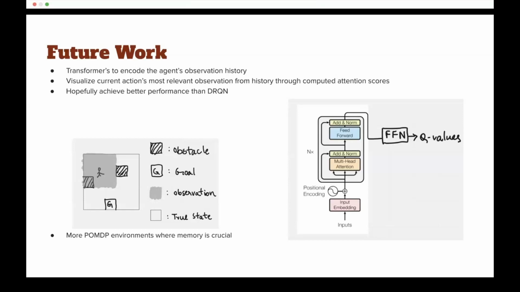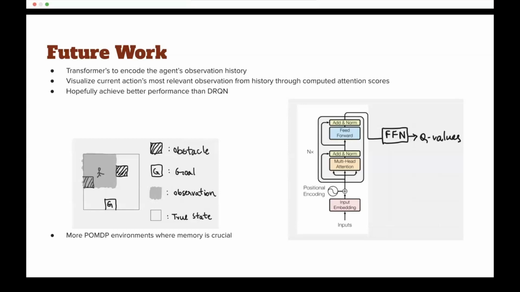So, our plan currently is to first transform the agent's observations into tokens via embeddings and then pass the tokens into the transformer encoder. We are going to use self-attention to capture dependencies between observations. Finally, in the end, we are going to pass the observation representations through a feed-forward network with Q values as the output. We are also going to use the same episodic memory buffer that we used for DRQN to sample input batches. The objective we have is to achieve better performance than DRQN.